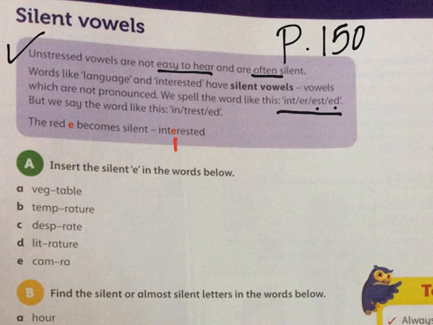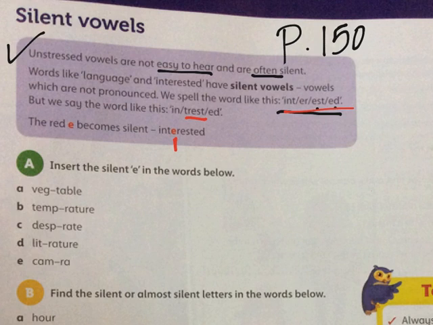Why is that red E silent? Because we don't say it. Because the right pronunciation of this word is not interested. This is wrong. Interested is a wrong pronunciation of this word. And the correct pronunciation is interested. I'm interested in animation movies, for example.